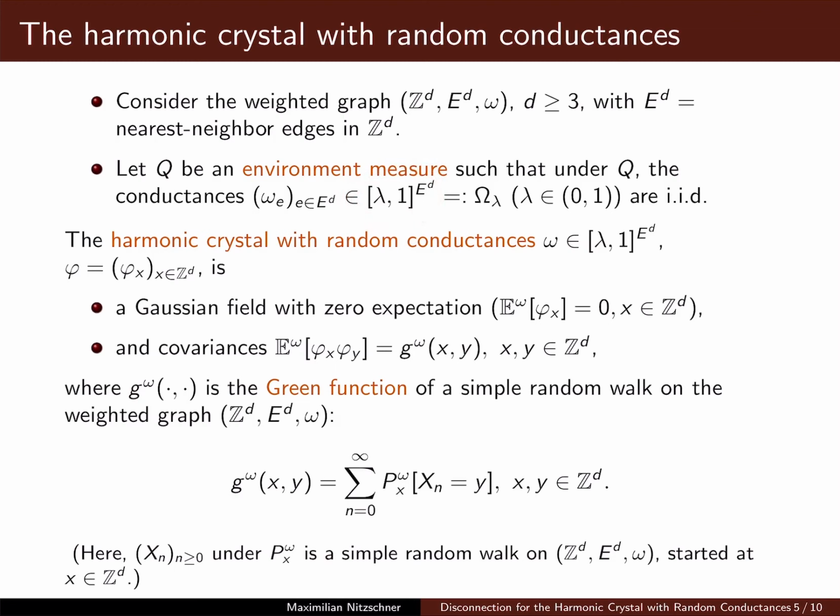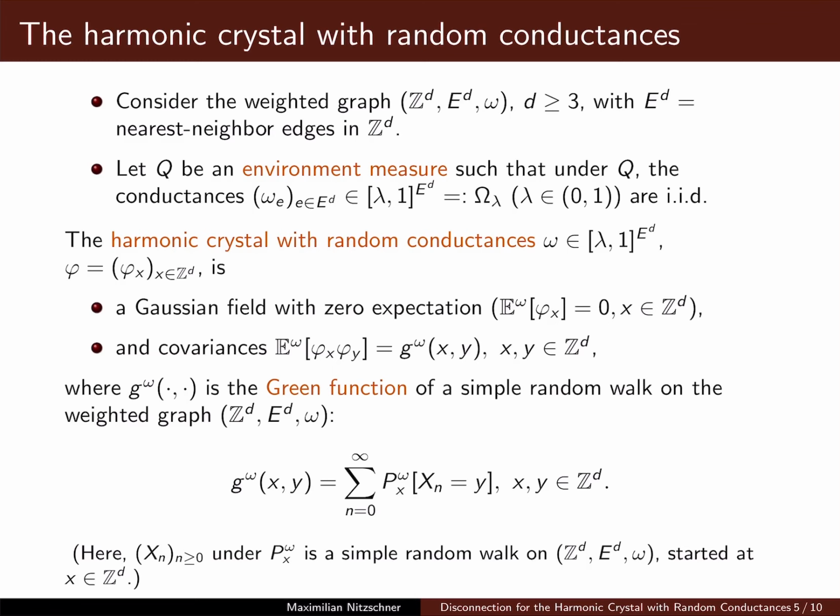And after having fixed this omega, we can then define the harmonic crystal with these random conductances omega as the Gaussian field with zero expectation and covariances given by the Green function of a simple random walk on this weighted graph Z^d, E_d, omega. The important thing here is that this is a model where the randomness comes in two stages.